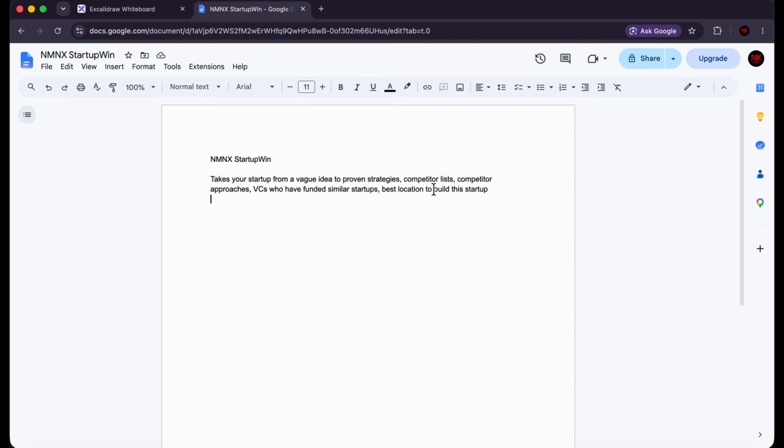And then it's going to tell me the best location to build the startup. So whether that's Silicon Valley or Bangalore or Dublin, I don't know, any random place, it's going to tell me which location is best for this specific startup, right? So it's going to help a founder build their company from the ground up. That's what we're going to try and build.